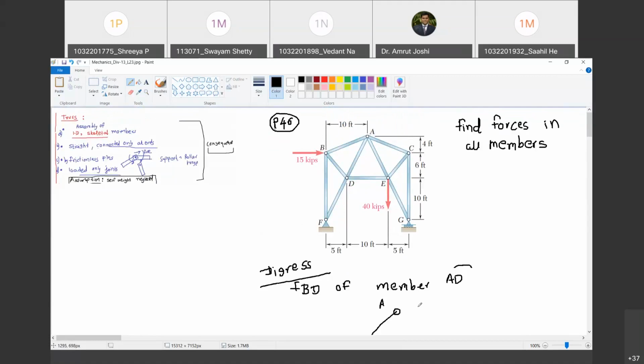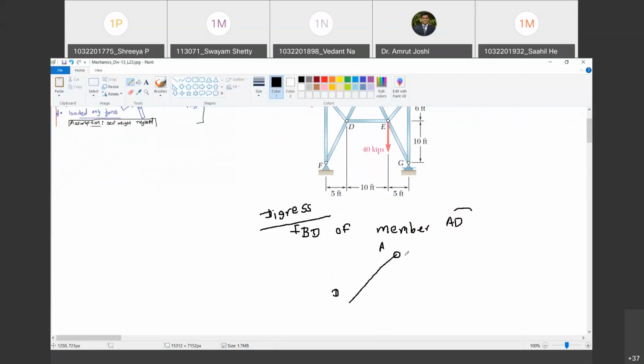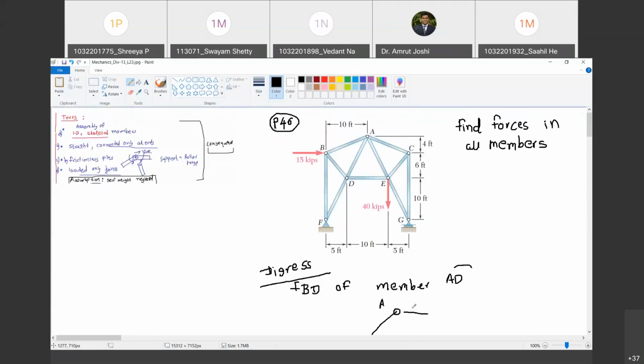Happy? Yes, sir. So let us say this is the force applied by member AB. I am drawing it in a very crude way. This is the force applied by member AE. Happy?